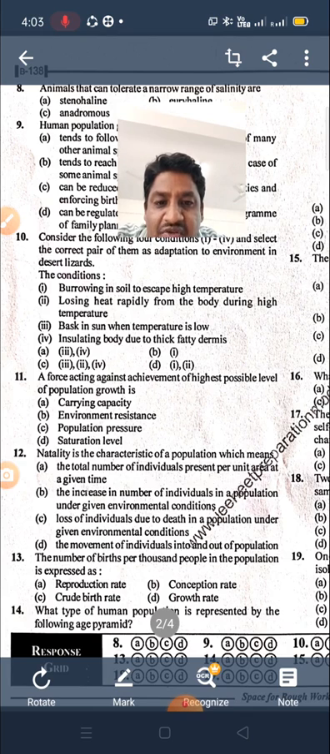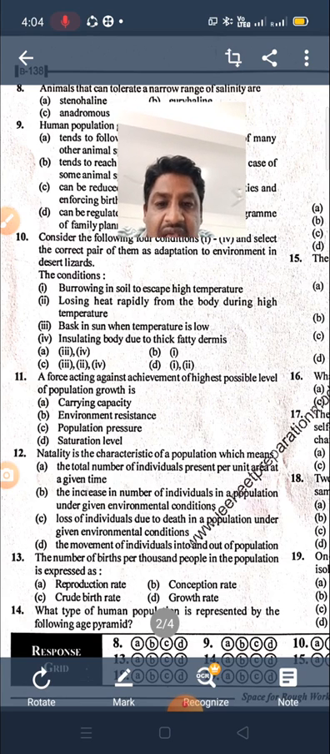Option C, the total number of individuals present per unit area in a given time, is called population density. Option A, the definition, an increase in the number of individuals in a population under given environmental conditions, this is natality. So option B is correct.